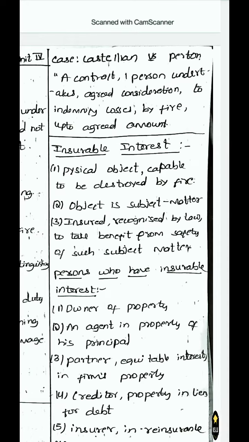In the case Castellain vs. Preston, fire insurance was defined as a contract where one person undertakes, upon agreed consideration, to indemnify losses by fire up to an agreed amount. So it is nothing but insurance where the subject matter is loss by fire.